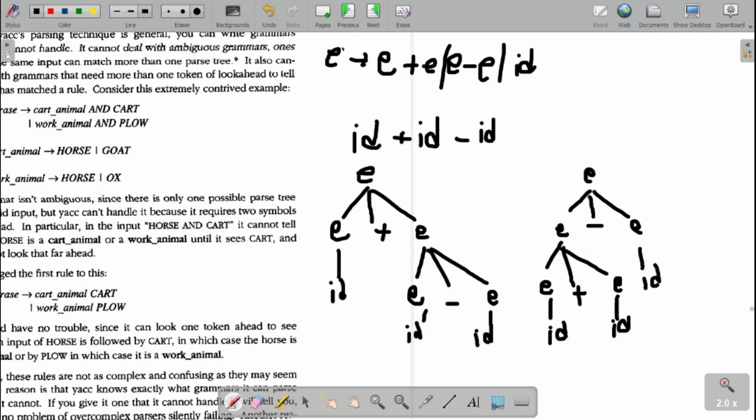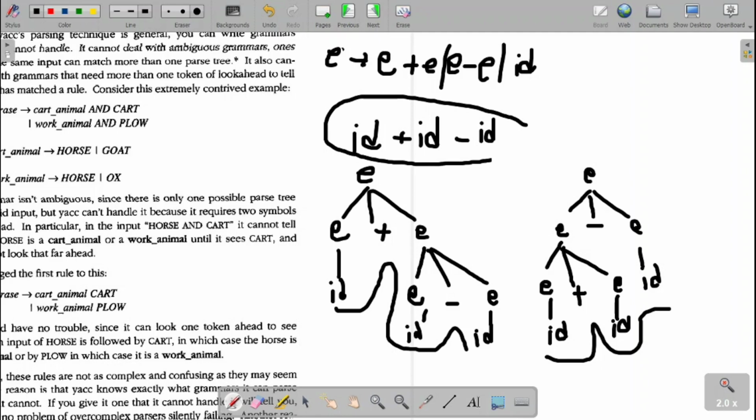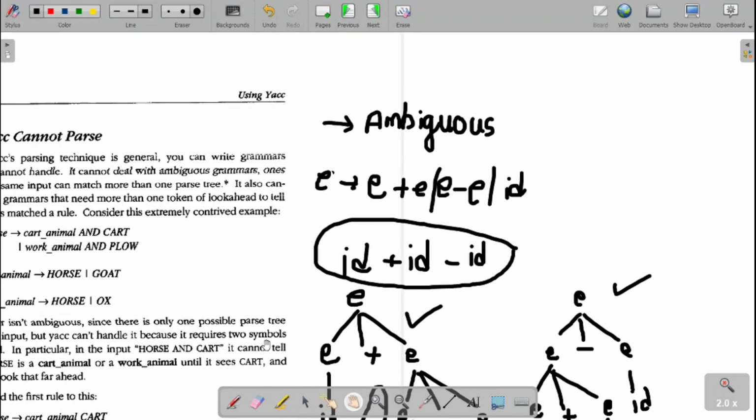If you observe clearly, in both cases I am deriving ID plus ID minus ID. So I am getting the same input stream, but I am generating two parse trees for it. Such a grammar we call an ambiguous grammar. Yacc cannot parse the ambiguous grammar.